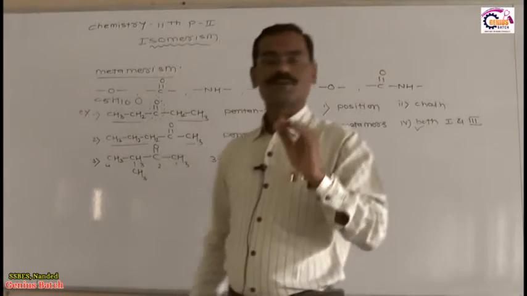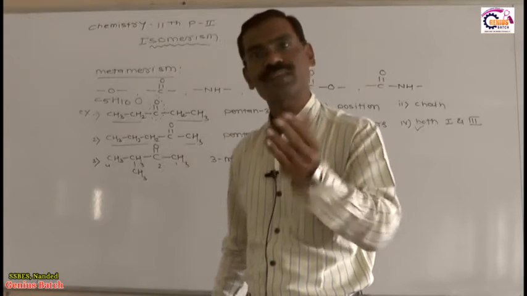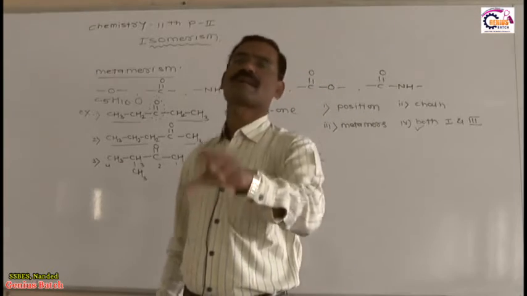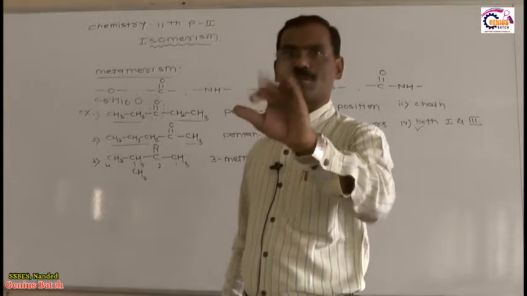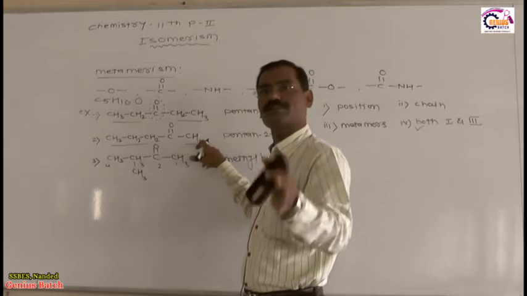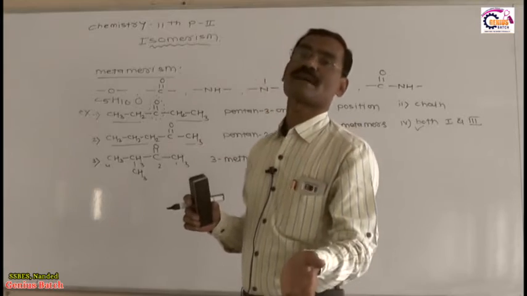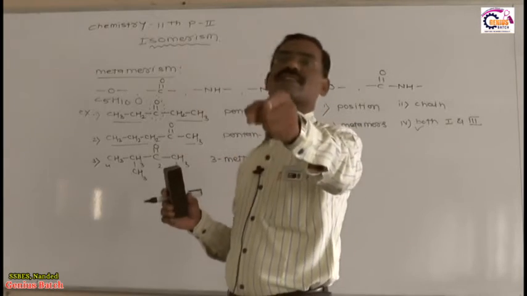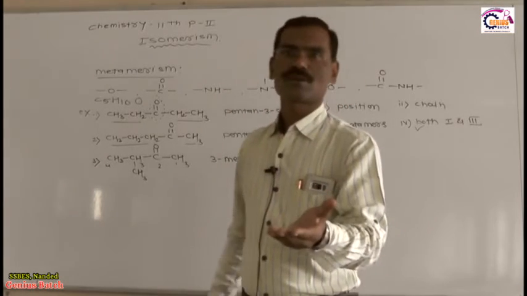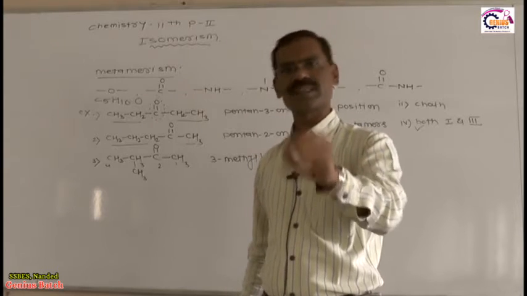Listen very carefully: what is the frequency of the question, and what type of options are given to you in the question? Depending on that, our answer must be appropriate, 100% correct. For example, these two are position isomers as well as metamers, but if only metamer is among the options, your correct answer is metamer. And if they ask both position as well as metamer, then your correct answer is both. Metamerism may be chain isomerism or position isomerism, but priority goes to metamerism. This is very simple.